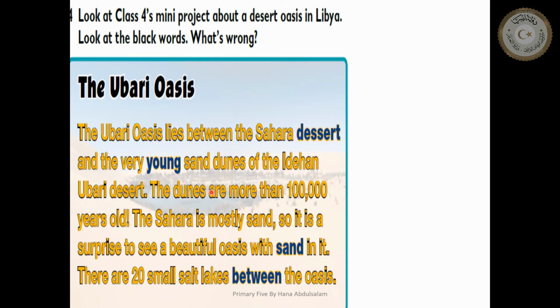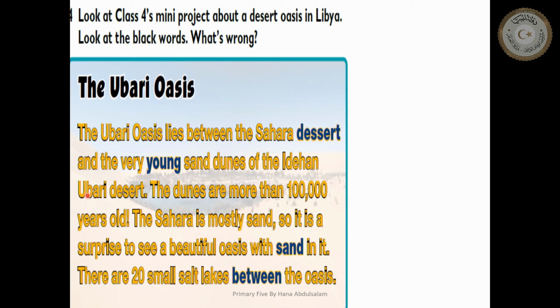The dunes are more than 100,000 years old. The Sahara is mostly sand, so it is surprising to see beautiful oases with water in it. There are 20 small salt lakes in the oasis.